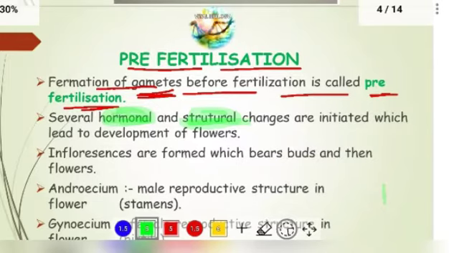Next, inflorescences are formed which bear the buds and then flowers. Inflorescence is nothing but a group of buds or group of flowers. So after these hormonal and structural changes, there is a group of buds, and then these buds themselves lead to the flowering, the blooms.